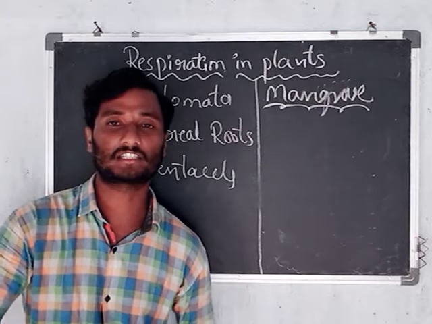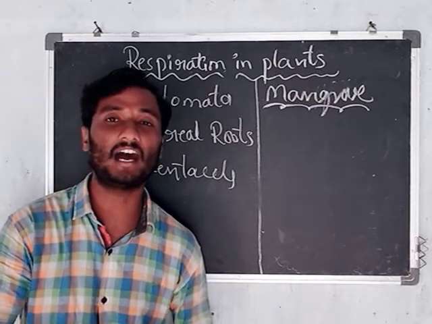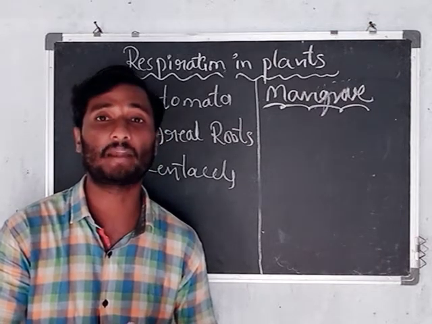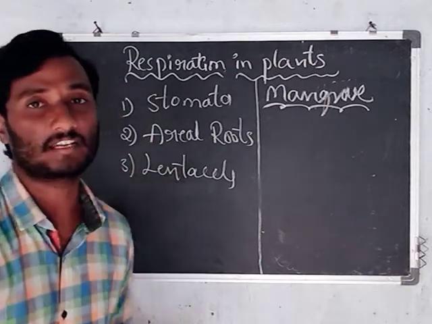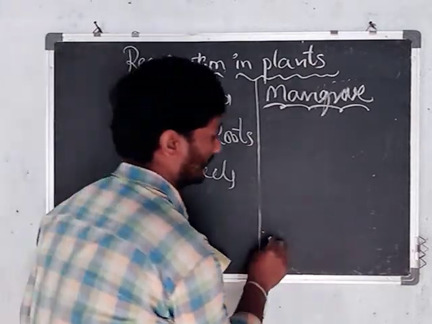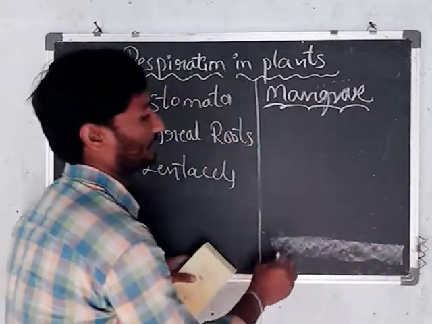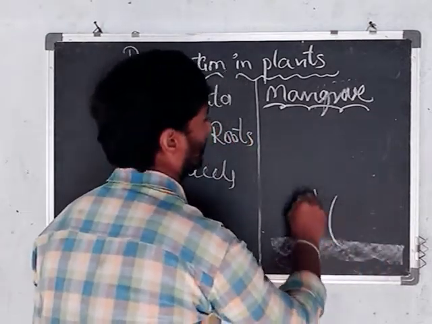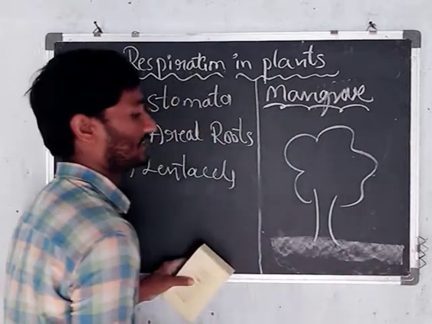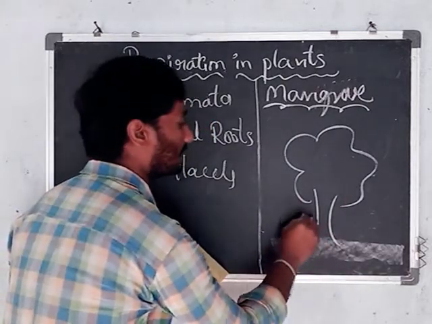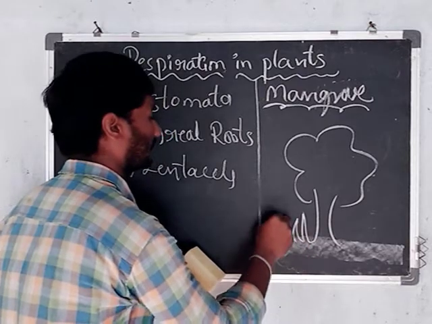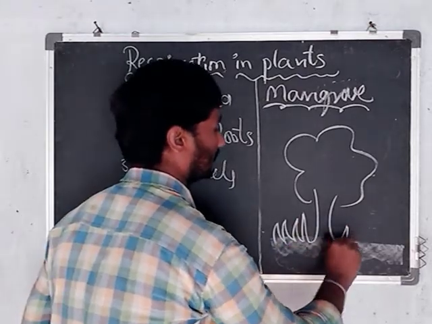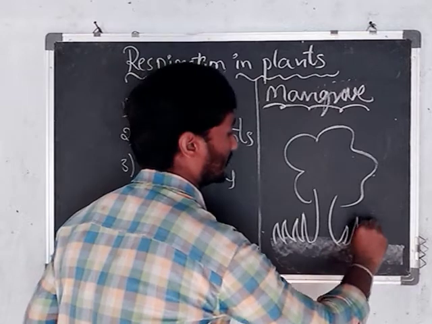In that ecosystem, the roots of several types of plants appear on the surface of the soil. They have specialized structures.